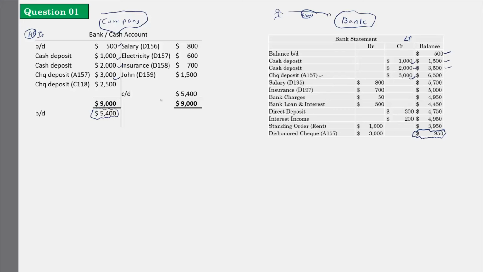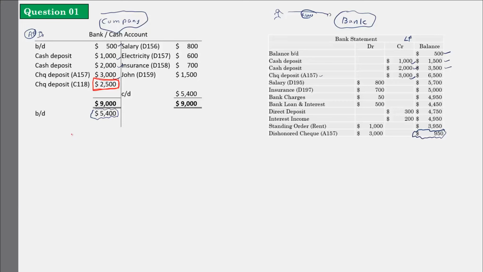Now let's see the next one. C118, 2,500. If I go through the bank statement, it is not there. So that is a problem, right? This 2,500 is not there in your bank statement. So what is this 2,500? You have to understand the things properly. If you know the accounts properly, you should be able to tell what this 2,500 is.